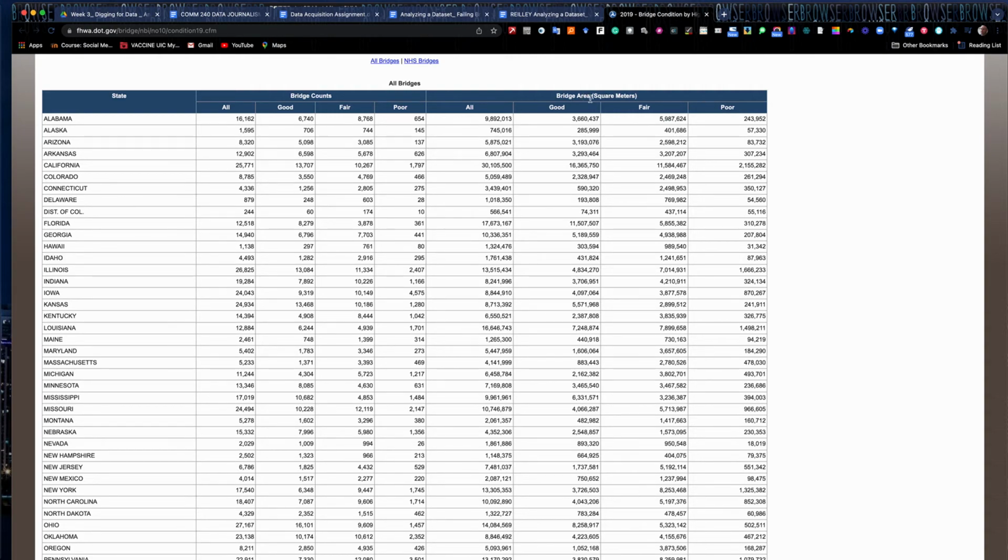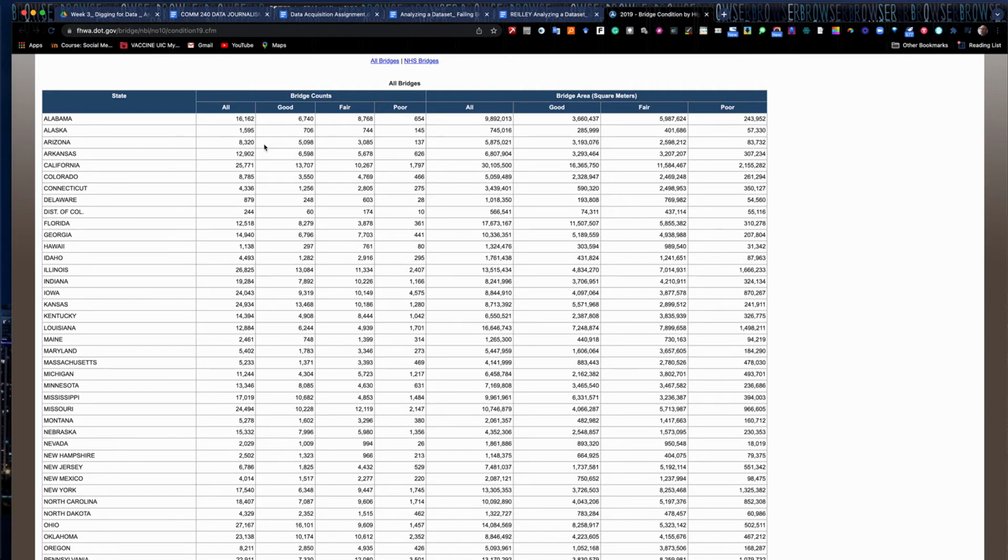And then they also do it by area in square meters. The size of the bridge matters too. There's a difference between the Mississippi River Bridge that leads into Iowa, the size of that monster, compared to a small bridge that goes over a creek in southwest Illinois. So size of the bridge does matter here. But we're just going to look at the bridge counts and the percentage fair and percentage poor.